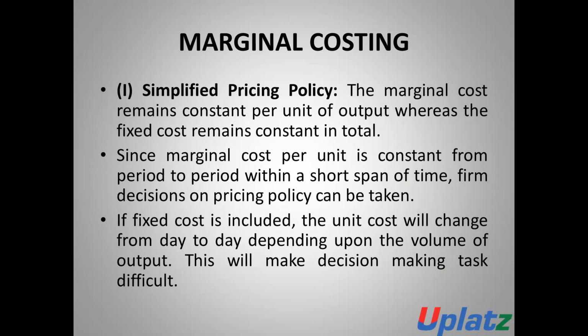The marginal cost remains constant per unit, because marginal costs are all direct costs or variable costs. These costs are constant per unit of output, whereas the fixed costs are fixed in total. They will not change according to production, but the marginal cost will change according to the number of units of output.